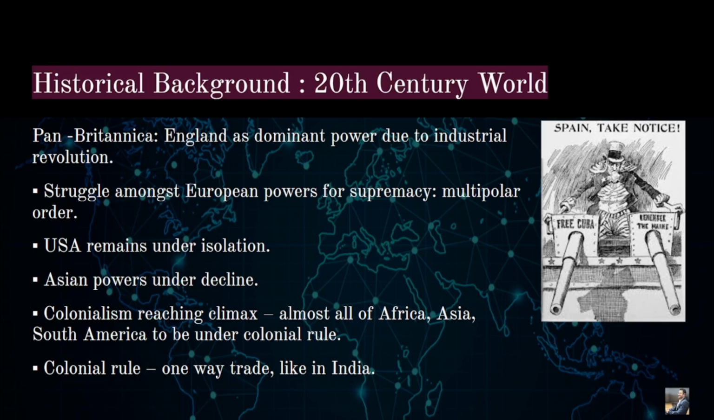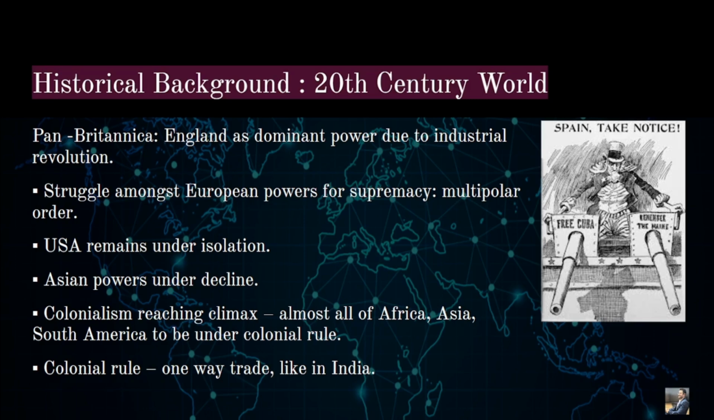Britain had the maximum number of colonies around the world. It was said that the sun never sets in Britain. What does this mean? Britain had a very large number of colonies, so if it is night in Britain, it is day in some other colony, like India. That is why it was said that the sun never sets in Britain. This shows the hegemony and supremacy of Britain in the 20th century.